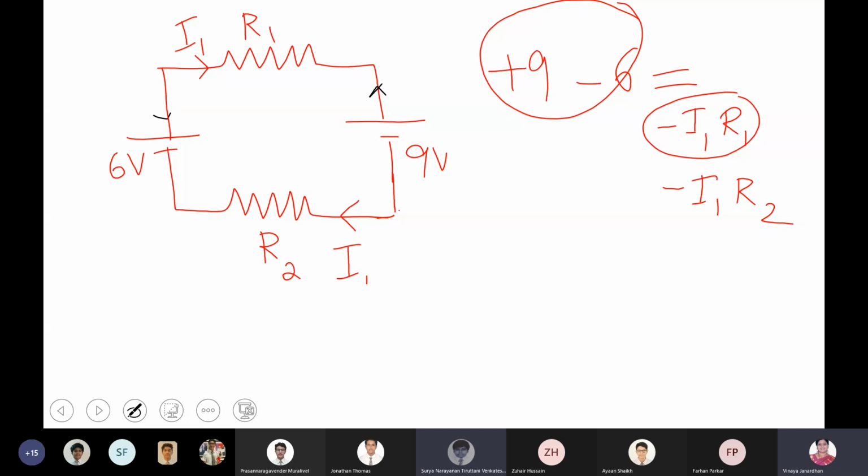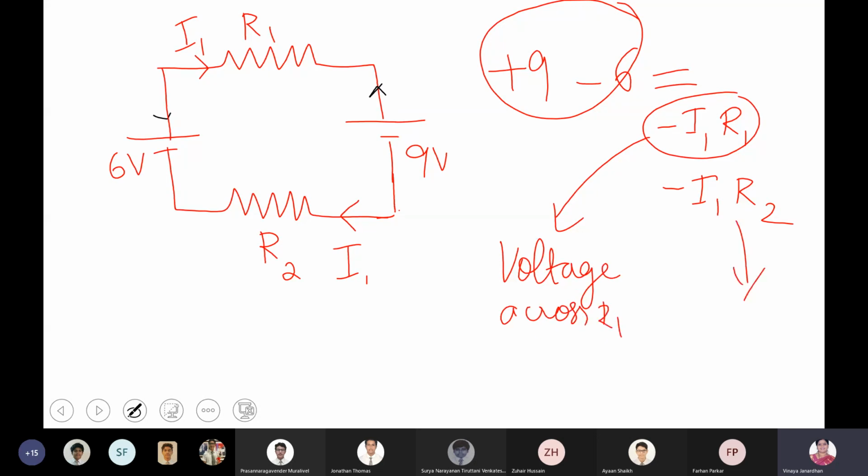Okay, fine. I1, this is the voltage across. What is this? This is the voltage across R1, correct? Voltage across R1. And what is this? This is the voltage across R2. Voltage across R2.